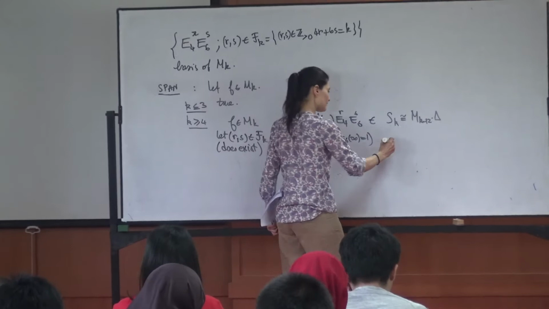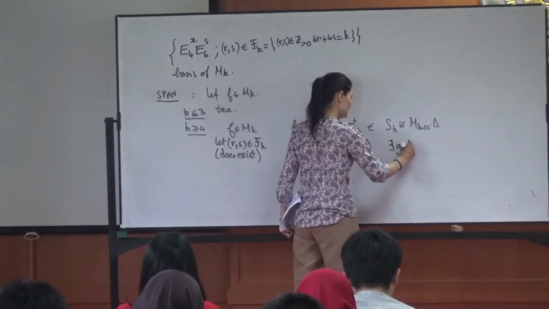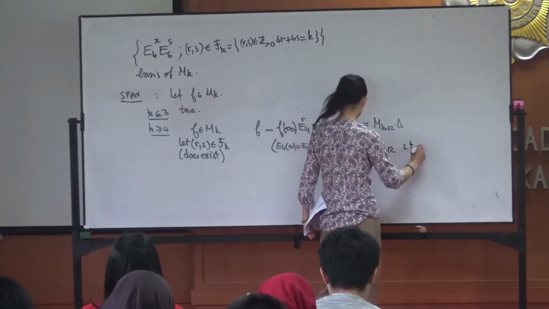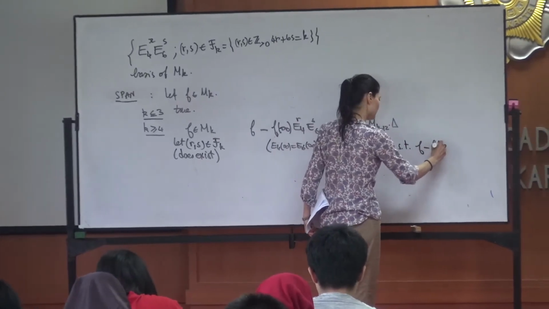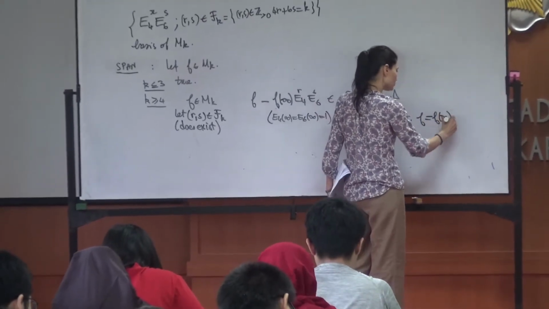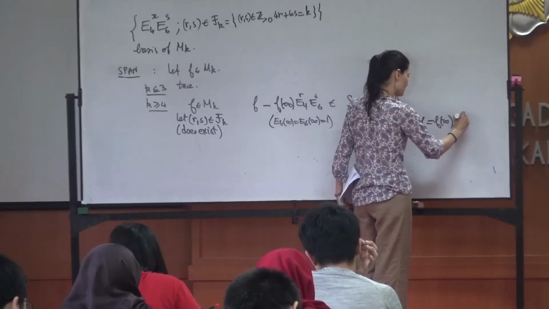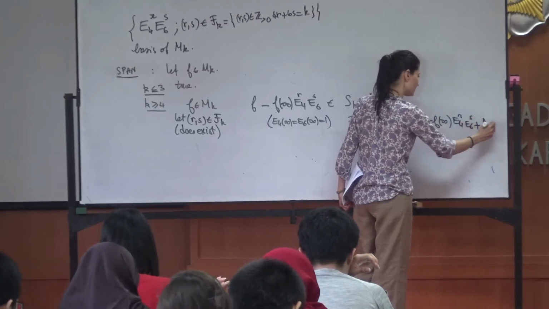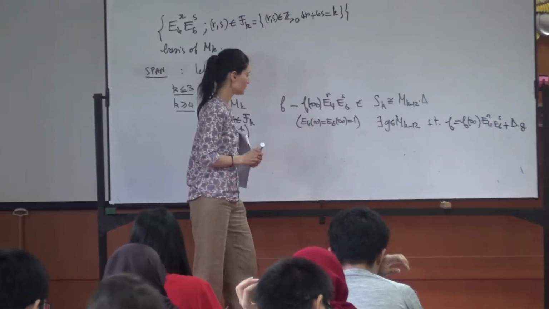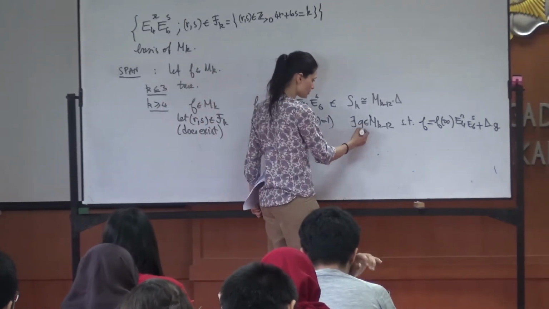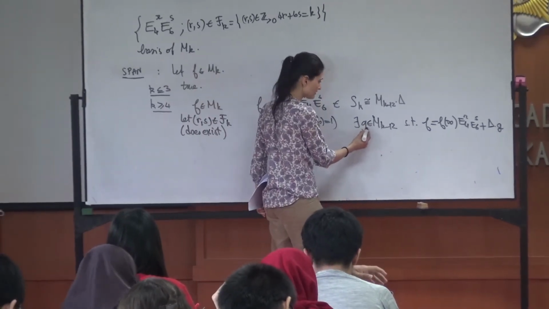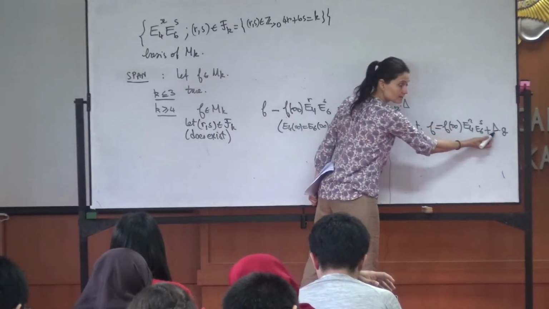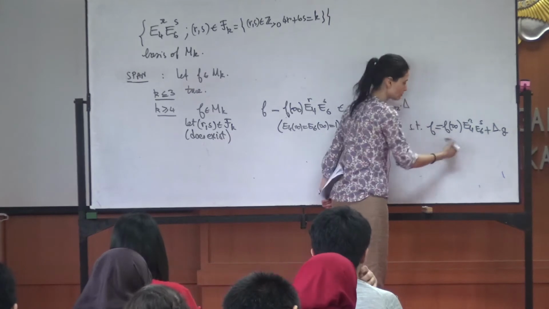This means that there exists a g in M_{k-12} such that f is equal to f(infinity) E_4^r E_6^s plus delta times g. And now, using the induction hypothesis, this is a linear combination of E_4, E_6, delta also by definition, so you get the result.